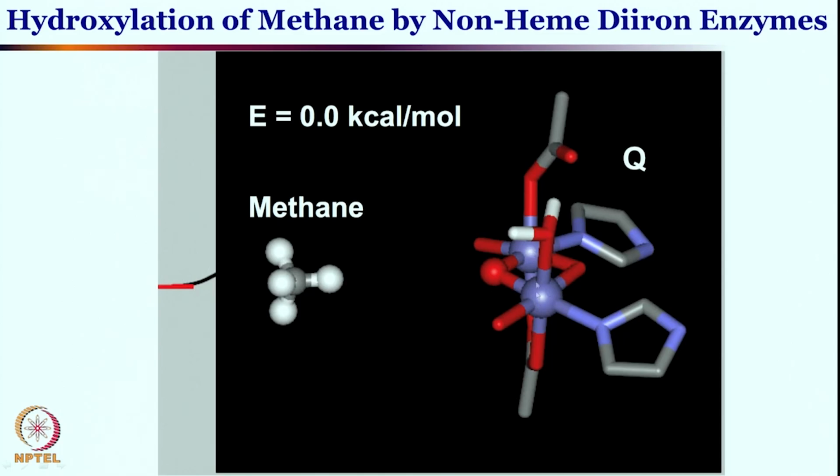So you see these two iron centers are iron 4 plus oxide, and the rest of the ligands are as they are in the active site. So you have the iron sites, the oxo and the methane. This approach is set as 0 because this is when it is going to come and start reacting. So this is set as 0 kcal, and we are going to look at this overall hydroxylation of methane to methanol by this non-heme diiron enzyme.